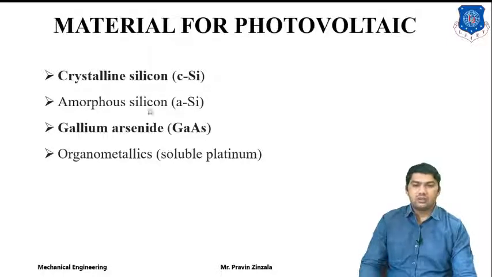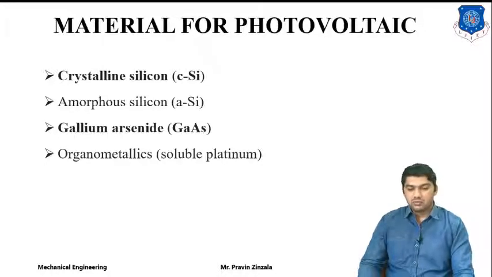Amorphous silicon is also utilized. Gallium arsenide or organometallics are also utilized, but mostly 95% of the material used is crystalline silicon, because it is easily available and has low cost manufacturing methods compared to the other types of material.